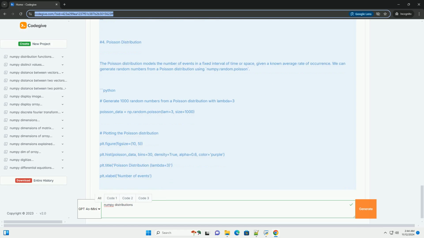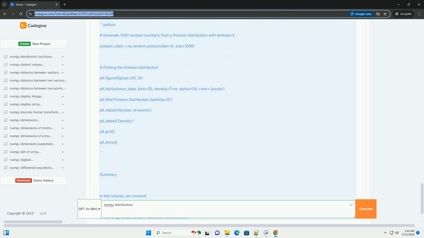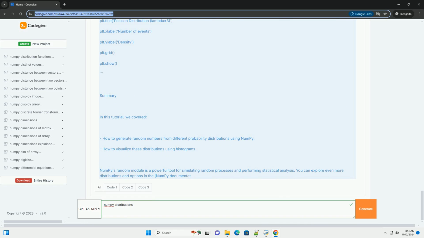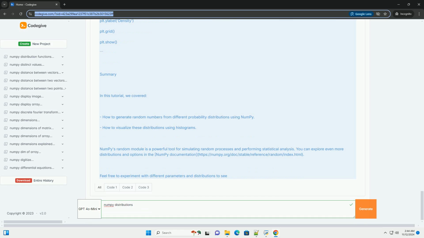Generating random numbers. NumPy provides a submodule called numpy.random that contains methods for generating random numbers from various probability distributions. Here are a few common distributions we can work with. 1. Uniform distribution. 2. Normal distribution, Gaussian. 3. Binomial distribution. 4. Poisson distribution.